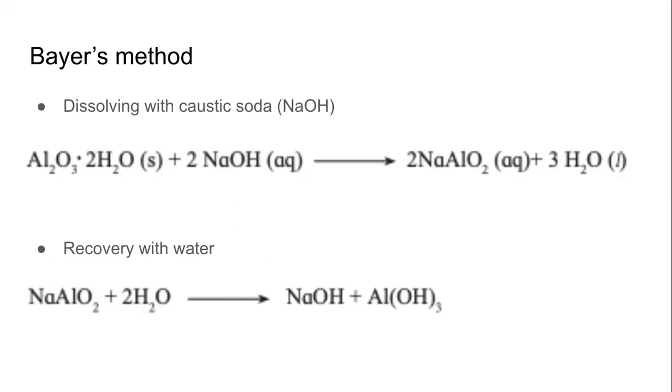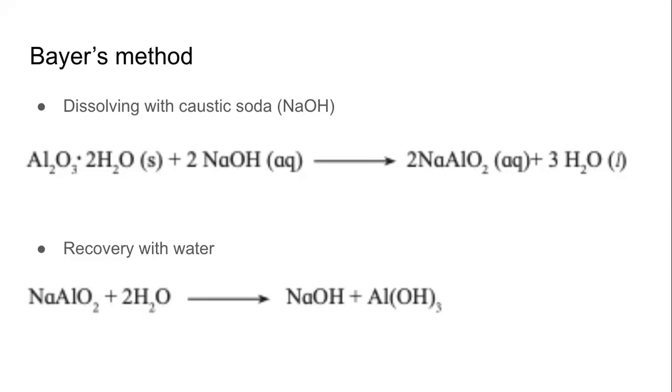Although the iron oxide and titanium oxide will not dissolve in the caustic soda, and so they can be simply filtered. जैसे पानी में कुछ गंदा होता है या चाय को जब हम छान रहे होते हैं तो जो पत्ती रहती है वो पीछे छूट जाती है. So if we just do a filtration of this solution now, we will be able to remove the titanium oxide and iron oxide, ferric oxide.